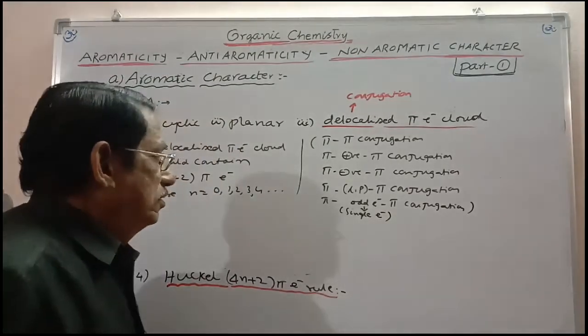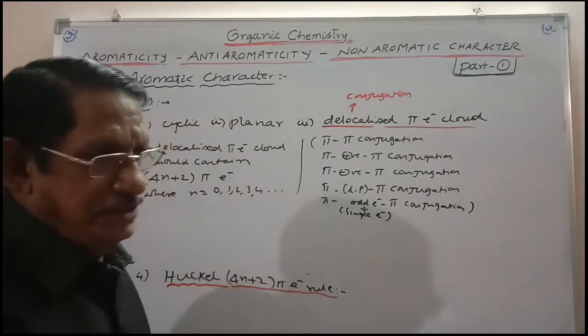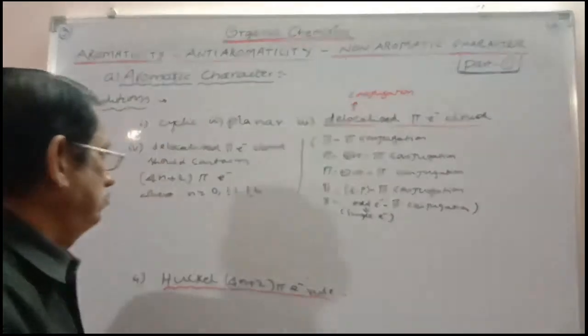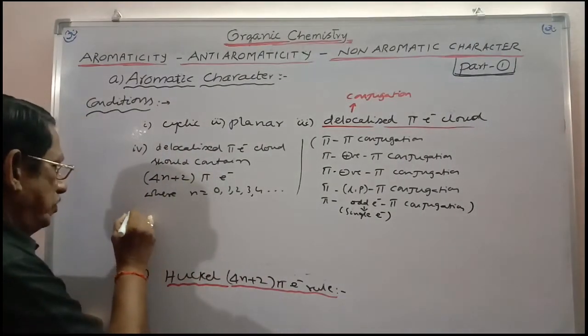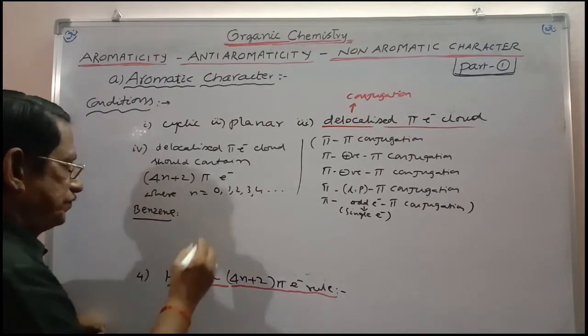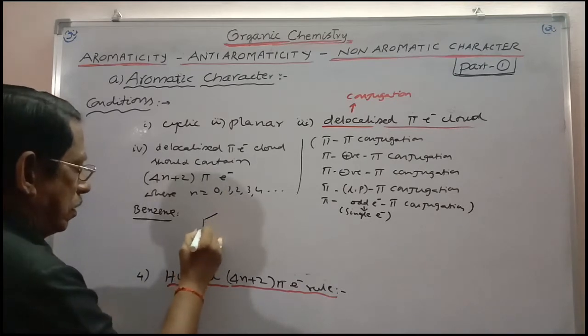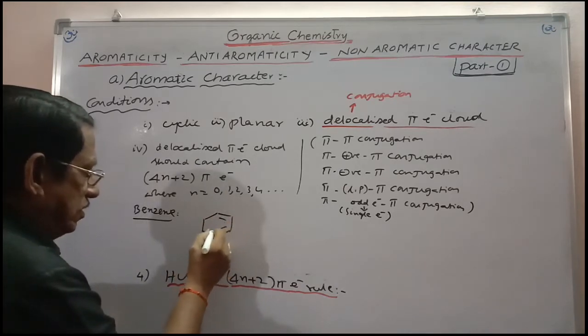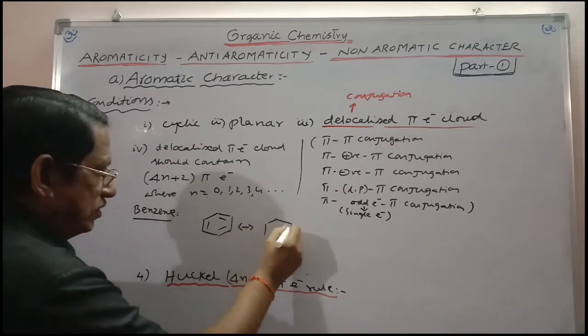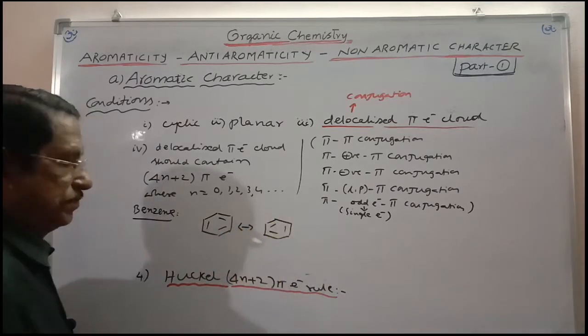This is derived from benzene. You can take now the Kekulé structure of benzene. If you take benzene as an example, this is the structure of benzene, one Kekulé structure, which is in dynamic equilibrium with the other Kekulé structure.